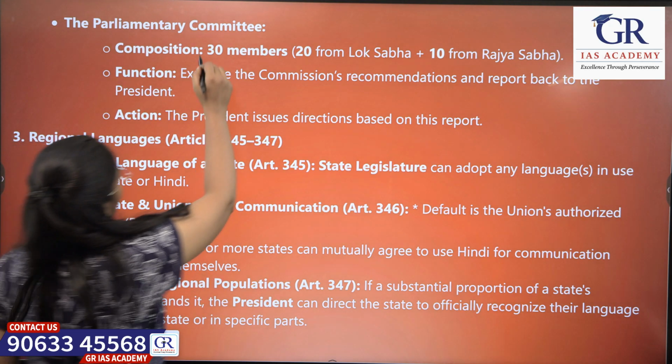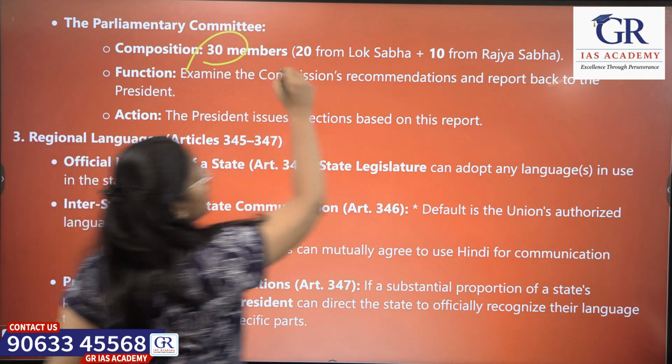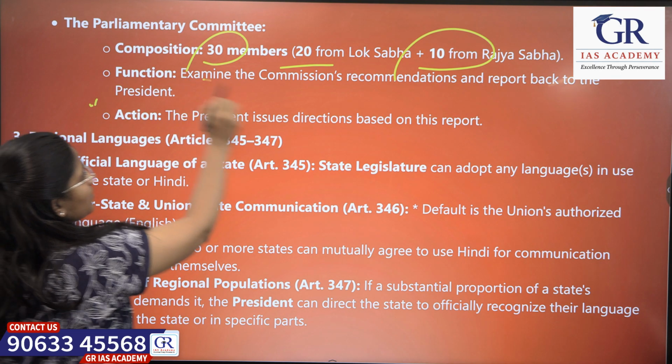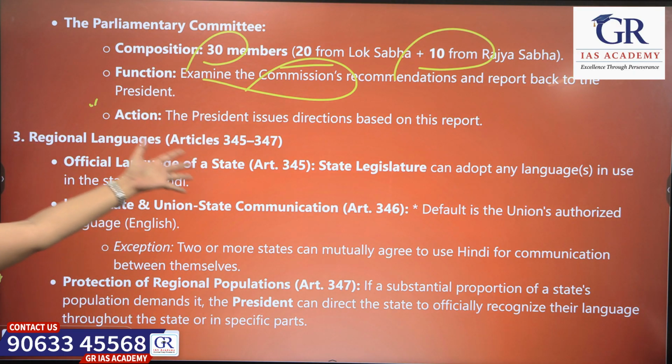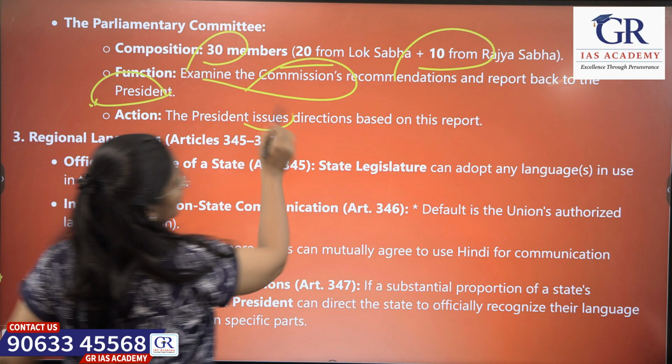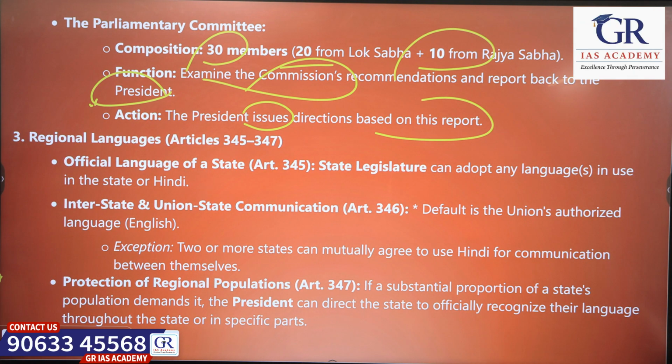It consists of 30 members, 20 from Lok Sabha and 10 from Rajya Sabha. This committee examines the recommendations given by the commission and gives them to the president. The president takes a decision on the report of the committee and the commission.